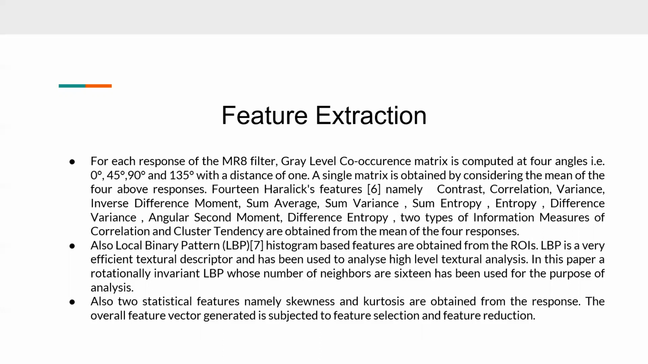As we know, local binary pattern is a very efficient textural descriptor and has been used widely to analyze high-level textural features. In this paper, we have used a rotationally invariant LBP whose number of neighbors is equal to 60. Further, two statistical features, namely skewness and kurtosis, are also obtained.